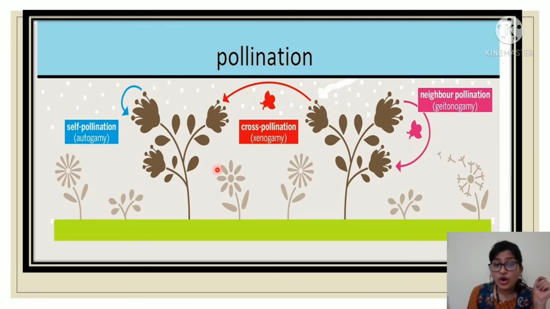But in case of cross pollination, what happens? The plant will be different. This is one plant, this is another plant. From this plant, pollen will move to this plant. Then only we can say it is cross pollination. Geitonogamy, once again I am explaining. Suppose this is flower 1, this is flower 2. From flower 1, pollen moves to flower 2. Then only we can say it is geitonogamy or neighbour pollination. Clear everyone?